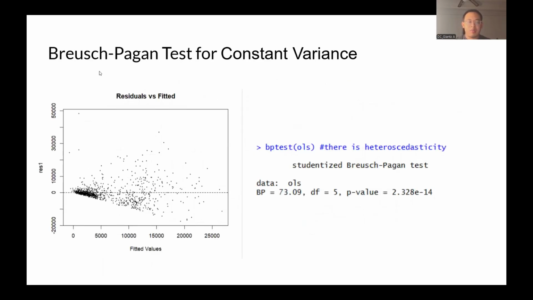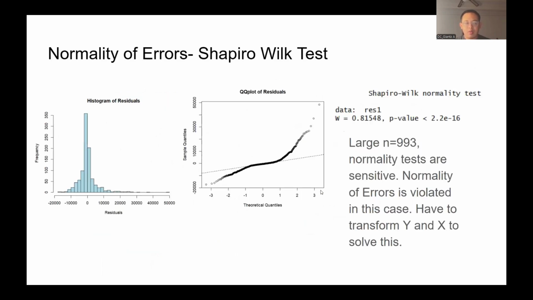Then looking at the Breusch-Pagan test for constant variance, we could see there is a violation here based on the p-value. And then for the normality of errors, using the Shapiro-Wilk test, we can see there's also a violation of the assumption of normality of errors in this case. And due to the QQ plot shape, we may also have to transform y or take the log of y and do the WLS in this case.